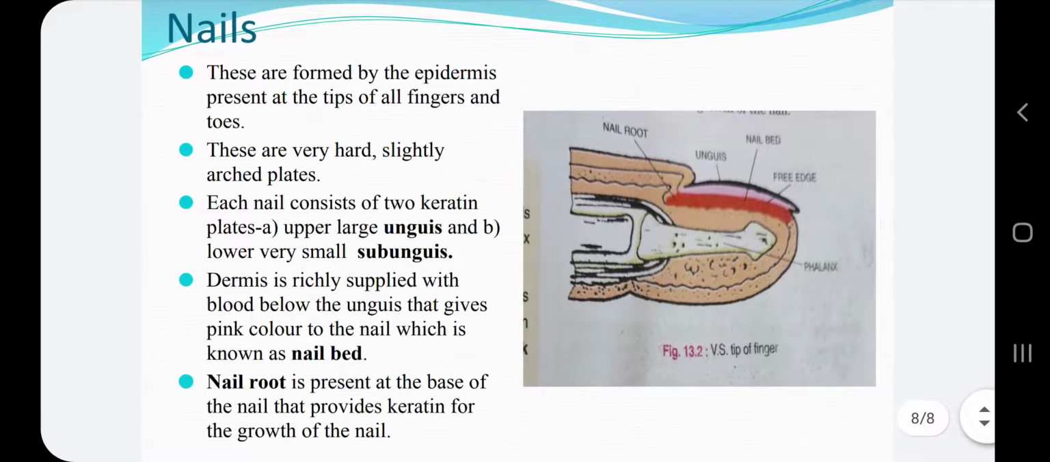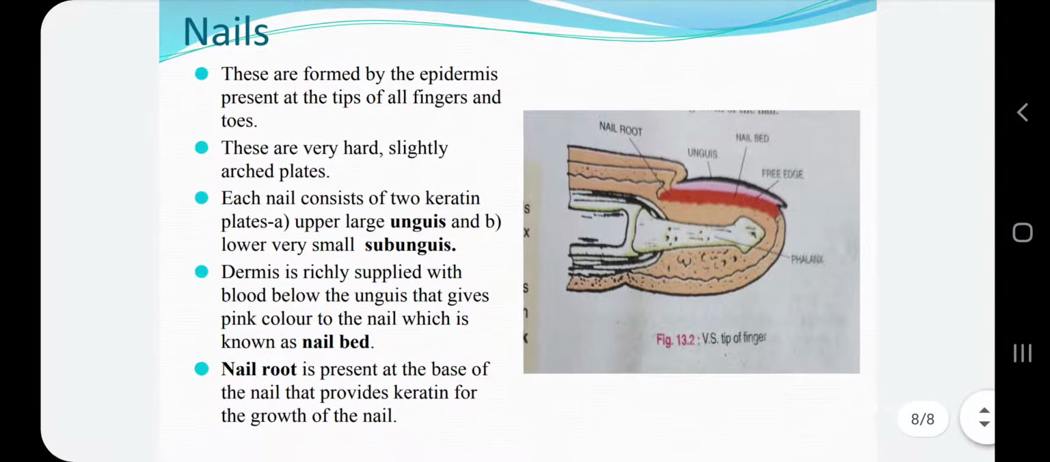You can take a screenshot also when you find a slide useful, and you can make notes of all these things that were explained today. And in my next video we will discuss the functions of the skin and how the skin is responsible for regulating the body temperature, that is vasodilation and vasoconstriction, the function of the skin. Thank you.